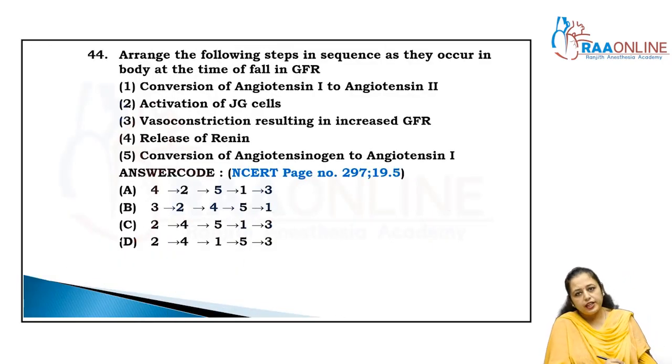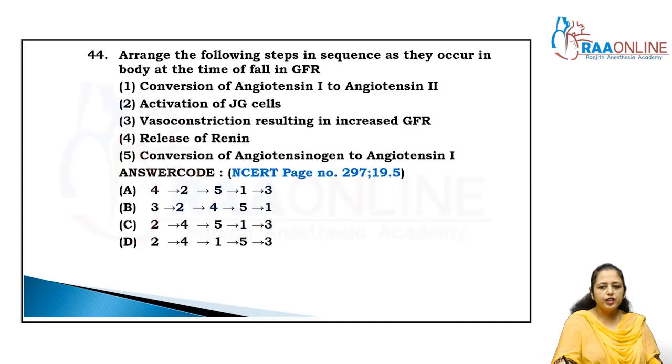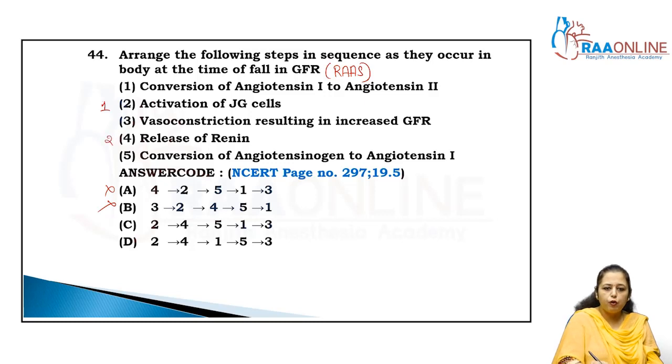Now come to the next question. Arrange the following steps in sequence as they occur in the body at the time of fall in GFR. That means it is talking about the RAS mechanism, right? What will happen? First, activation of G cells. So the first one is 2, and 2 is given in both options, so these are cancelled, right? Then it releases the renin, so the second is 4. 4 is given in both options, right?